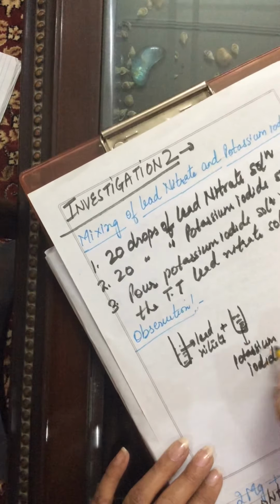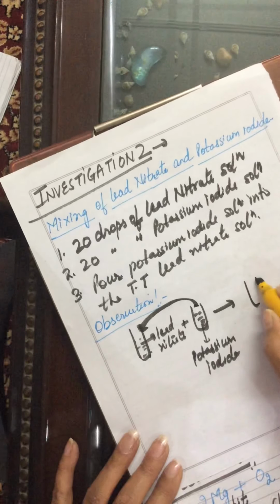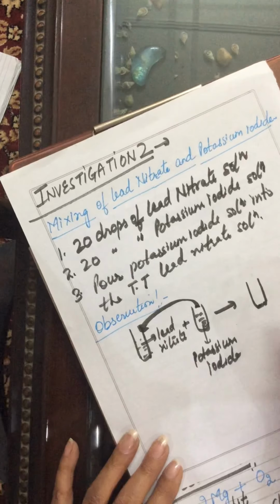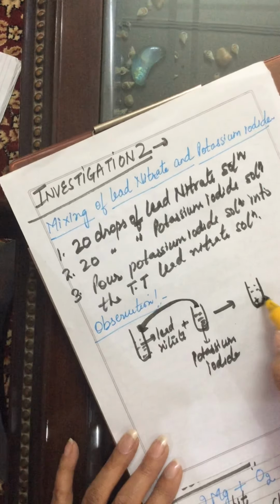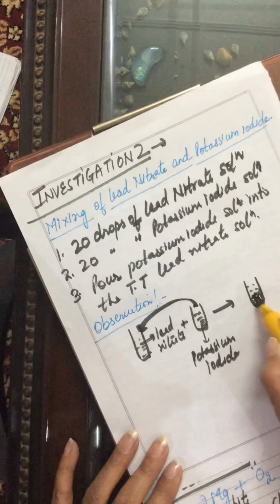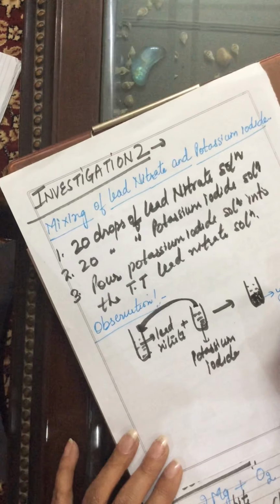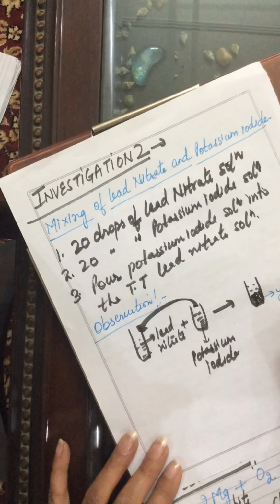This is also colorless. Now add the potassium iodide into the lead nitrate solution. On adding, what we'll see, there's a formation of yellow color precipitates. Precipitates means some solid particles will form in the colorless solution here. Yellow color precipitates we will see here in the test tube.